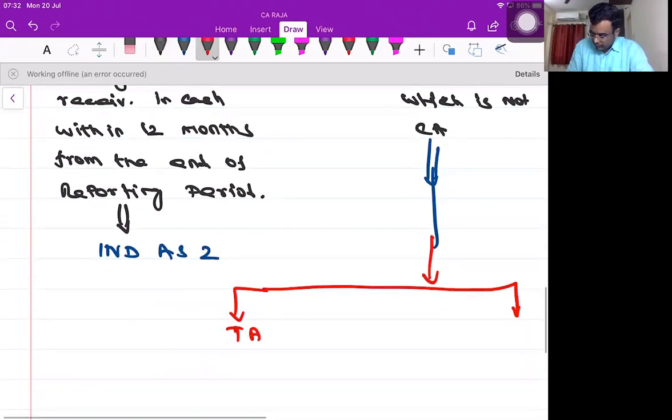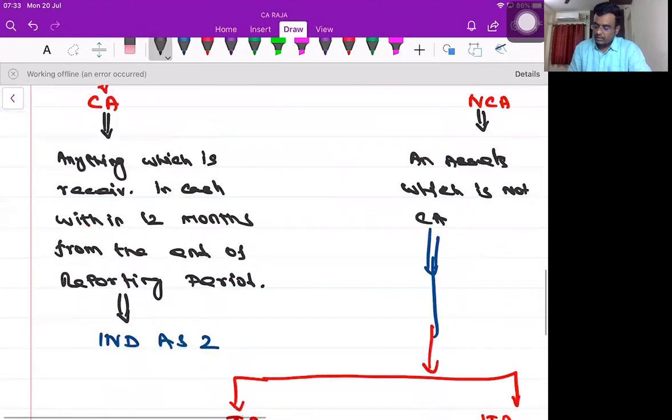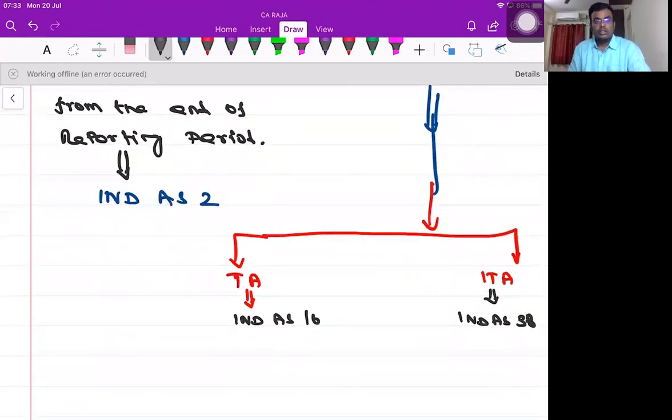Tangible assets, intangible assets. When it comes to tangible assets, Ind AS 16, property, plant and equipment. When it comes to intangible assets, Ind AS 38. I'm not talking about investment property, that we will be discussing later on. Investment property mostly will go under non-current assets. Sometimes it may come under current assets also.